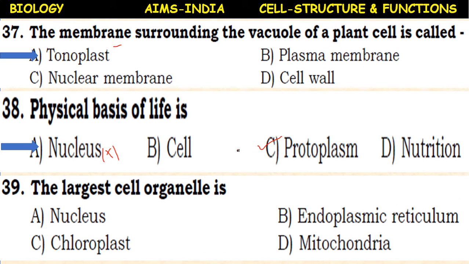Next, the largest cell organelle is: nucleus, endoplasmic reticulum, chloroplast, or mitochondria. Here we have to consider these four options. So among these four options, chloroplast is the largest cell organelle.